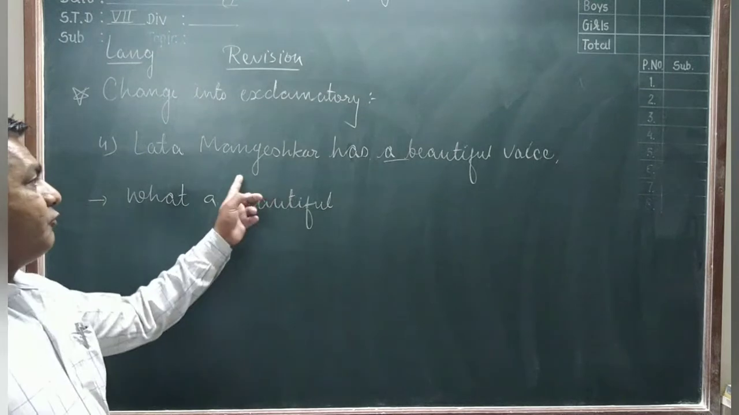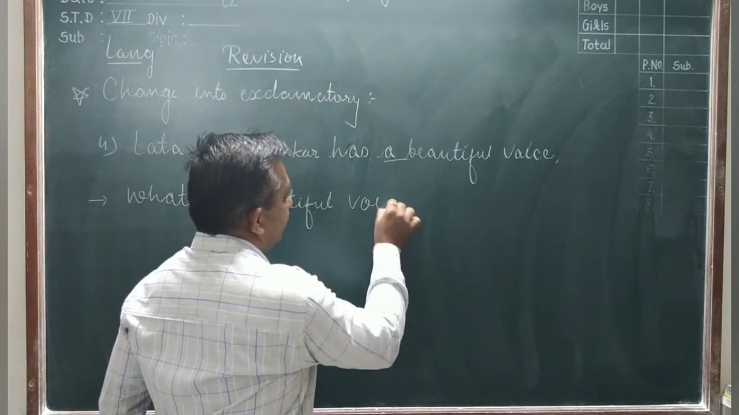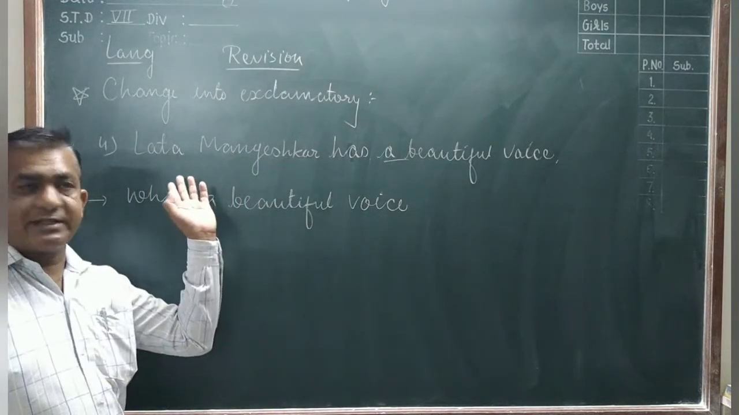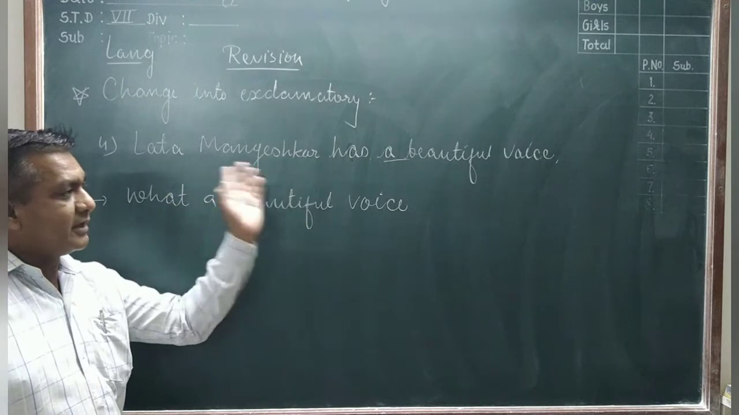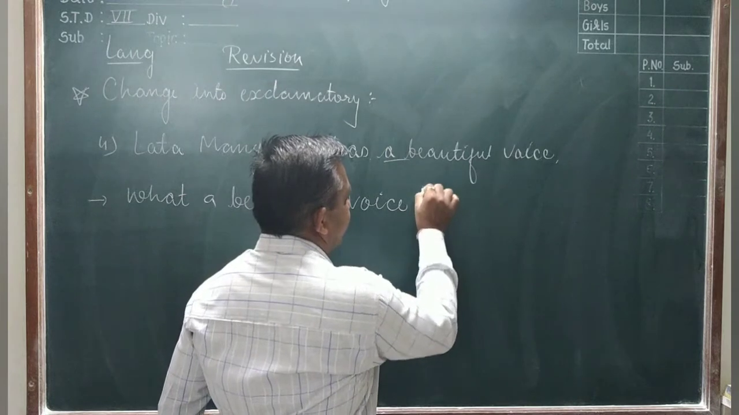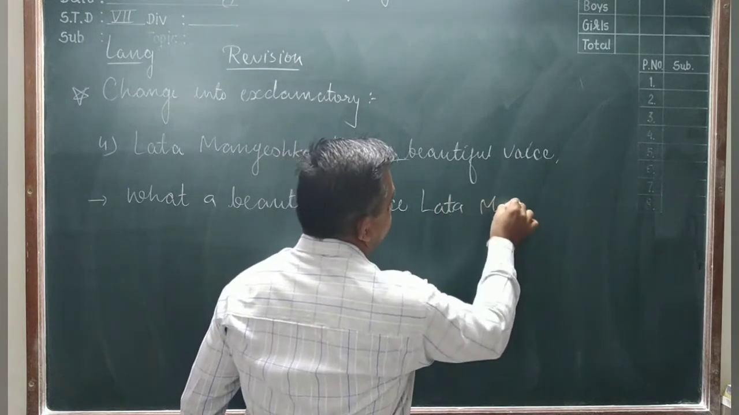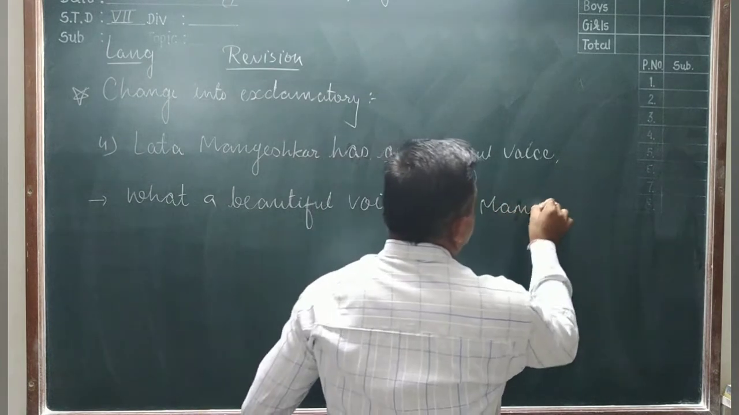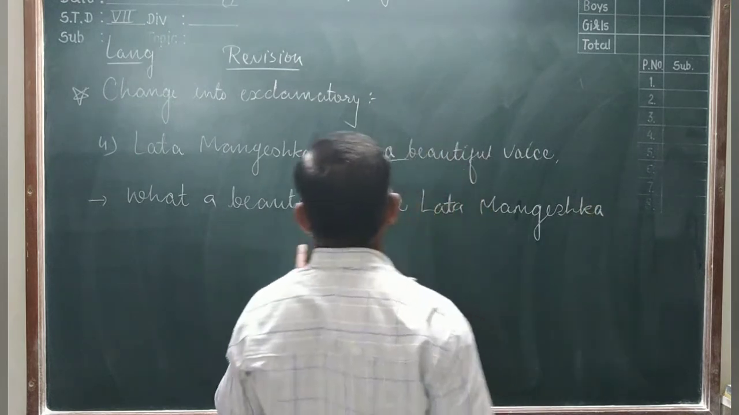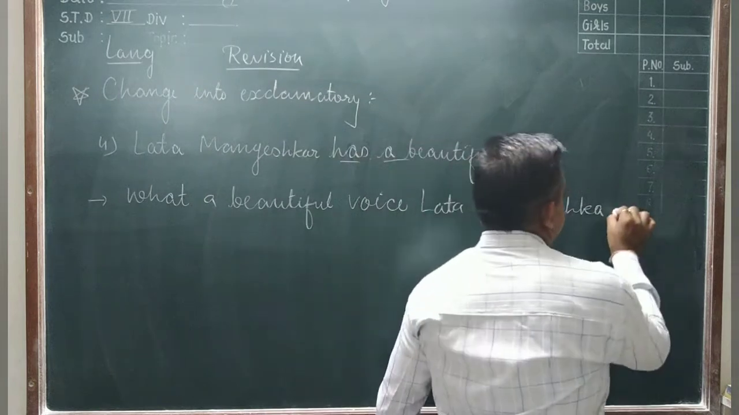What a beautiful voice. After that, the subject is here: Lata Mangeshkar. We also take here "she". Lata Mangeshkar means we write here that Lata Mangeshkar. And at last you give here the verb: "has", Lata Mangeshkar has.